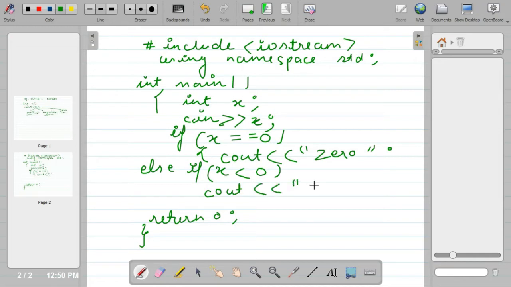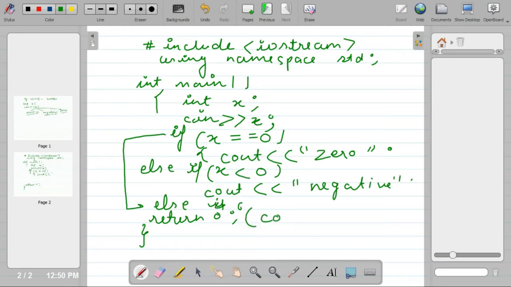So in between, how many conditions do we have? For all the intermediate conditions we will write else if, else if, else if, and then for the last condition we will write only else, because x can only be greater than 0. If x is not equal to 0 and x is not less than 0, it means x will be greater than 0. So there is no need to give any condition. Cout positive. So like this we can write an if else if ladder. Now let's try it using Visual Studio. The situation will be more clear to you.